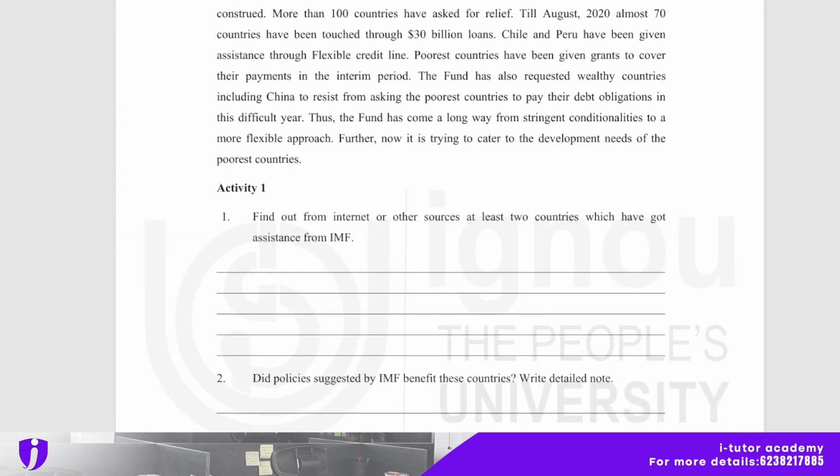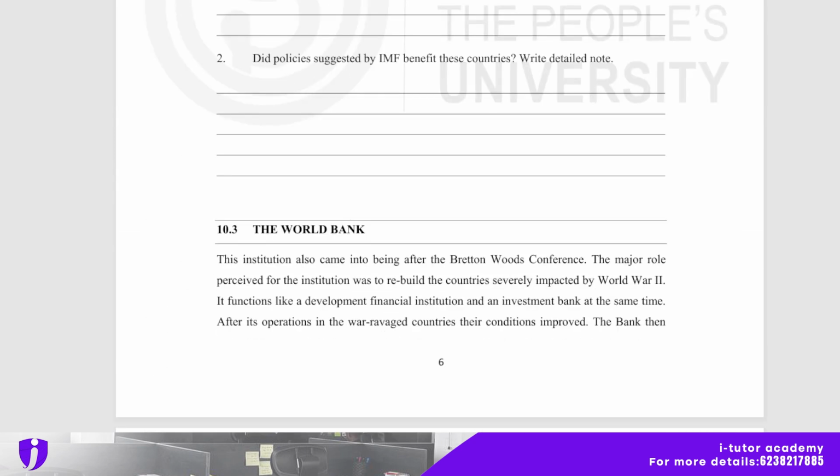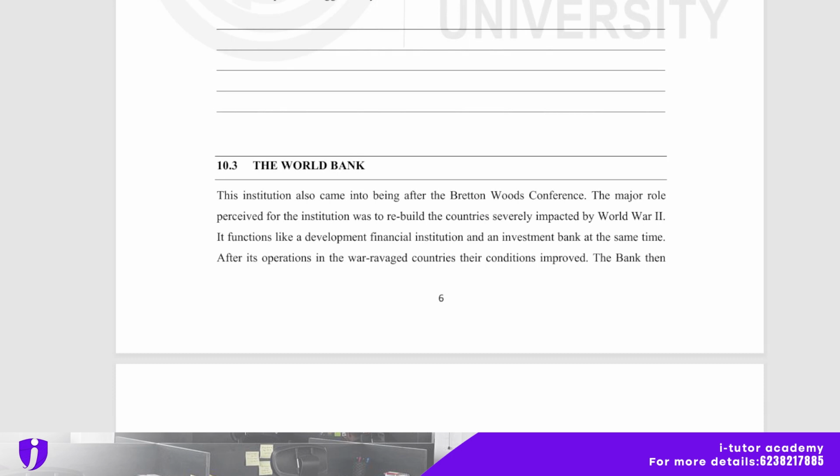Okay, and next one is the World Bank. This institution also came into being after the Bretton Woods conference. The major role perceived for the institution was to rebuild the countries severely impacted by World War II. It functions like a development financial institution and an investment bank at the same time.